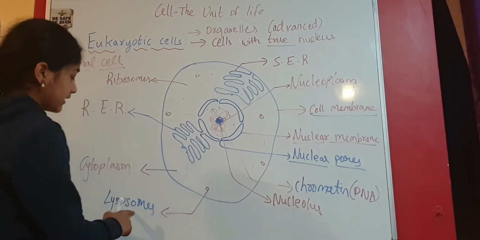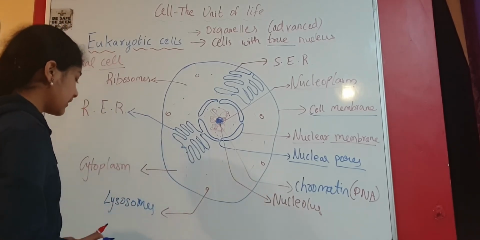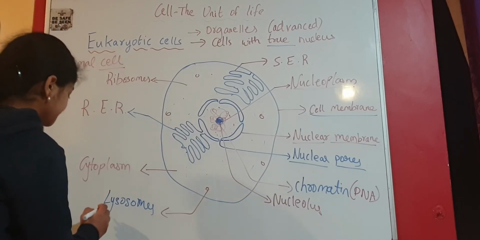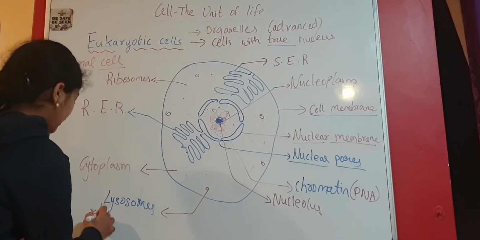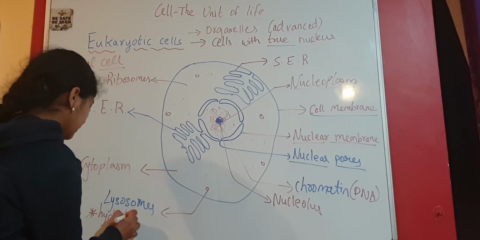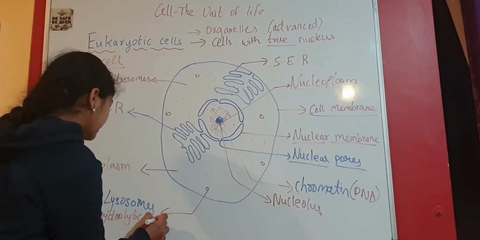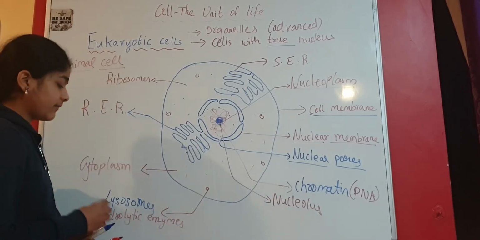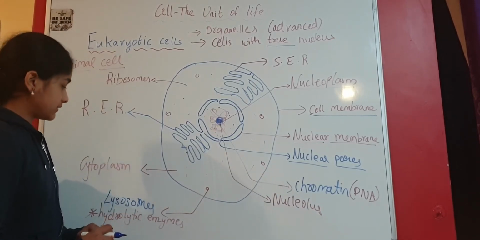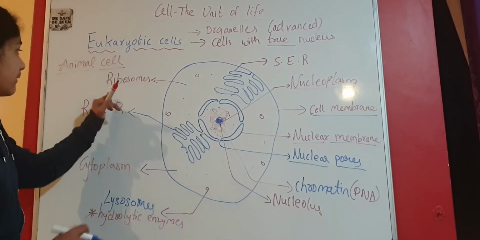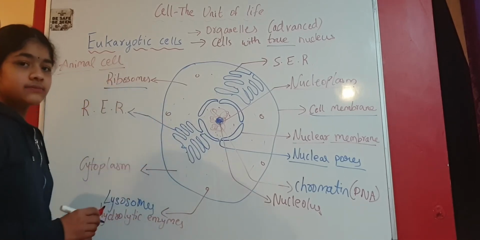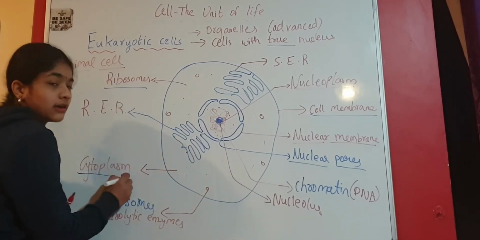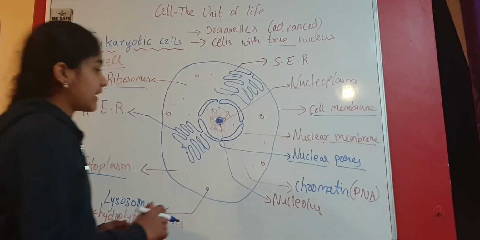Lysosomes contain very important enzymes called hydrolytic enzymes. With the help of these hydrolytic enzymes, they digest the waste material. So these are lysosomes. We have looked at ribosomes as well, and we have also looked at cytoplasm. Next we are going to look at vacuoles.